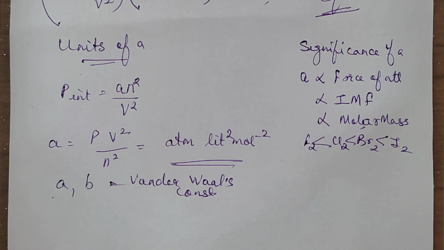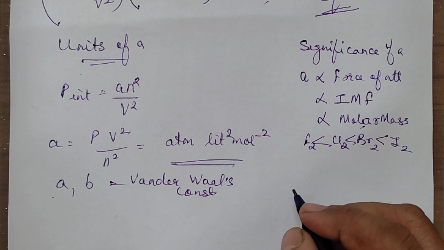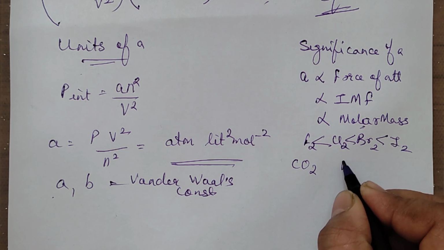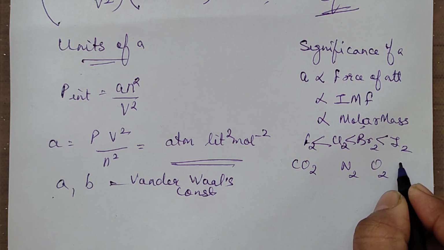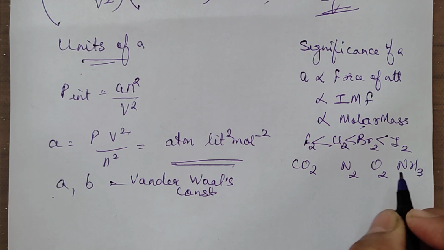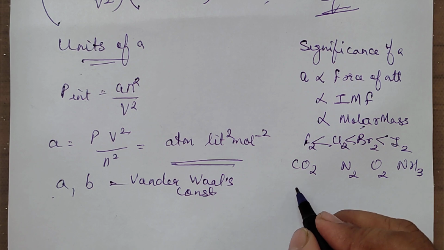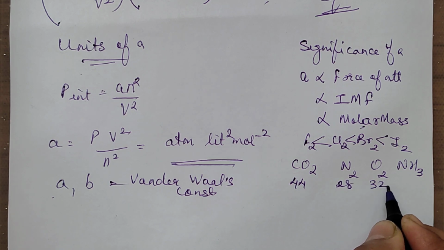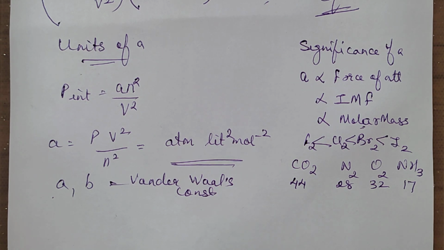Now, in case they give an example like carbon dioxide, nitrogen, oxygen, ammonia, let us talk about their molar masses. These are 44, 28, 32 and 17. As per the molecular masses, the least should be ammonia, then N2, then O2, and the last should be CO2.